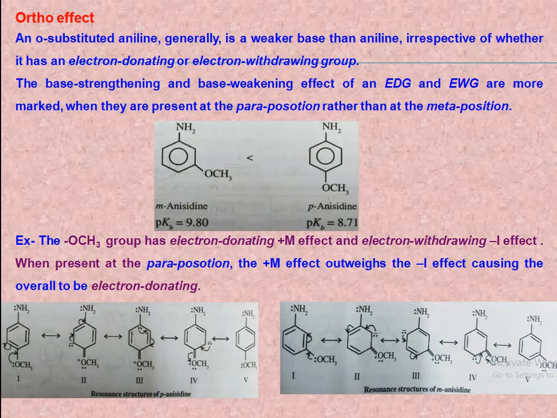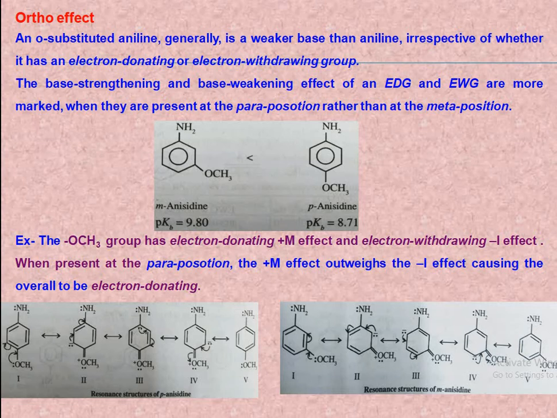This is known as ortho effect. The base strengthening and base weakening effect of an electron donating group and electron withdrawing group are more marked when they are present at the para position rather than at the meta position.